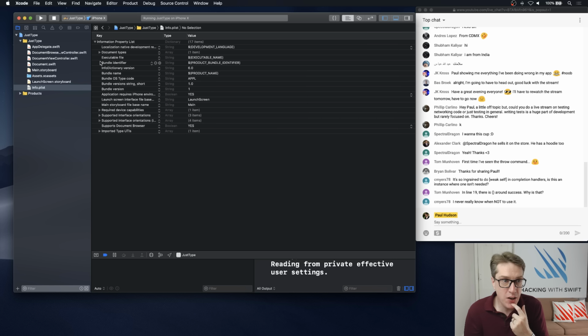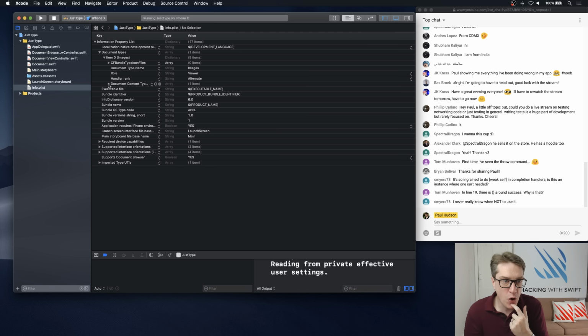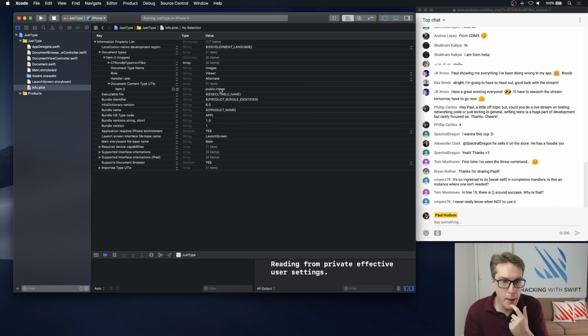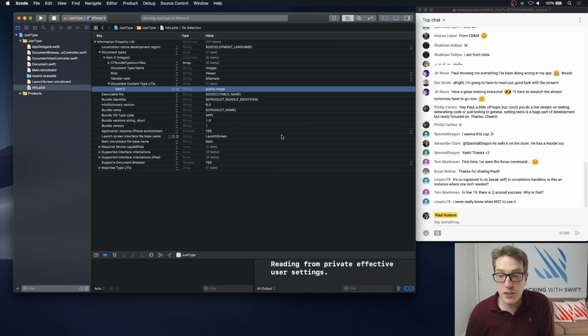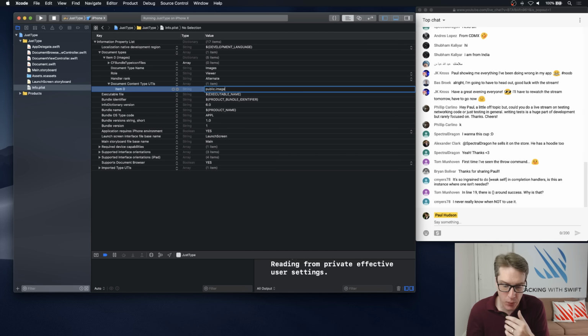So you'll see here in document types, in item 0, in document content type UTIs, the type is set to be public.image, which is a super broad type of document type, which is any kind of image. JPEG, PNG, GIF, whatever, it'll open them all. We're going to go even broader. We're going to say this can open literally anything at all, and it's down to the user to decide what's actually openable in a sensible way.